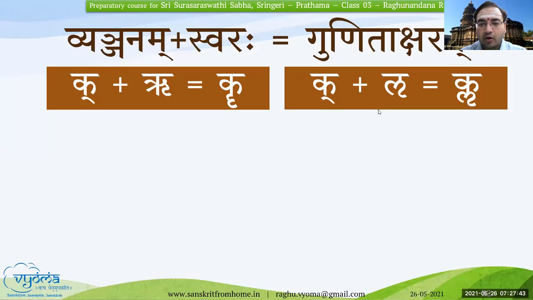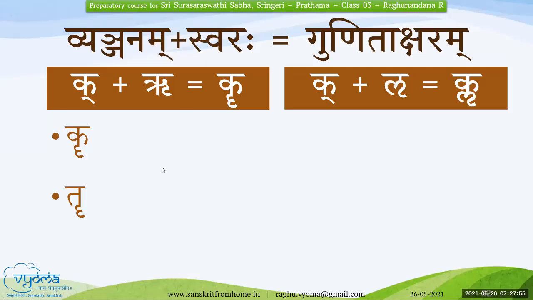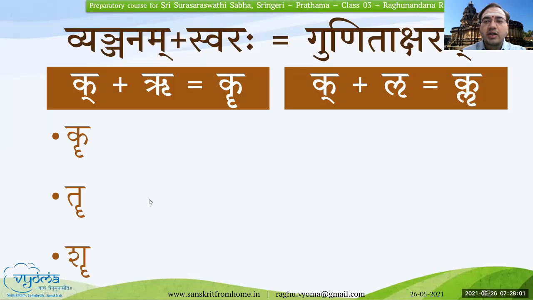Okay, let me call out Nilanjan Mahodaya. So let us tell these words. Kr, Kr, Tr, Tr, Shri. Shri. Very good.